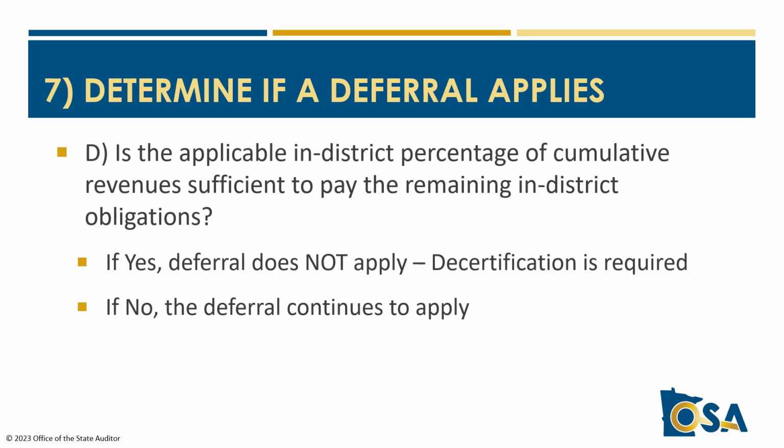For step 7d, we ask, is the applicable in-district percentage of cumulative revenues sufficient to pay the remaining in-district obligations? You might wonder if this was already answered affirmatively in step 6, but step 6 did not evaluate whether there was enough increment to cover all in-district obligations, both pay-goes and other obligations. It only looked at if there was enough to pay the other in-district obligations.